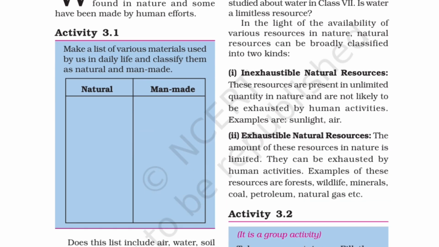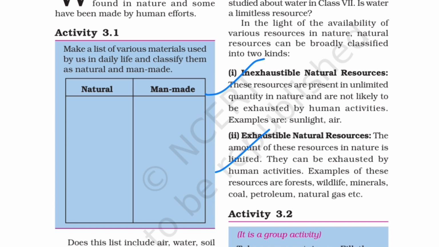Now, in the light of availability of various resources in nature, natural resources can be broadly classified in two kinds, which are inexhaustible natural resources and exhaustible natural resources. Inexhaustible natural resources are present in unlimited quantity in nature and are not likely to be exhausted by human activities, such as air, sunlight, and water. Because air is everywhere, we need air to breathe, and we need water to survive, right?